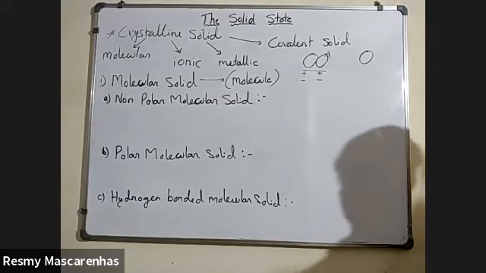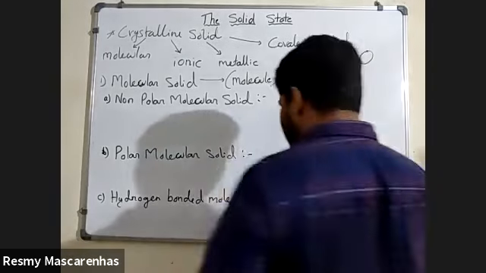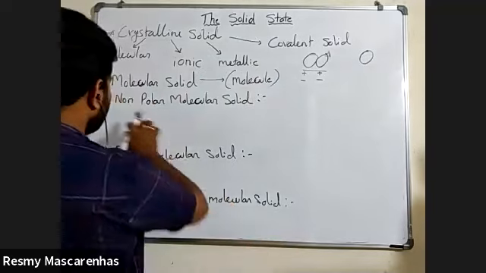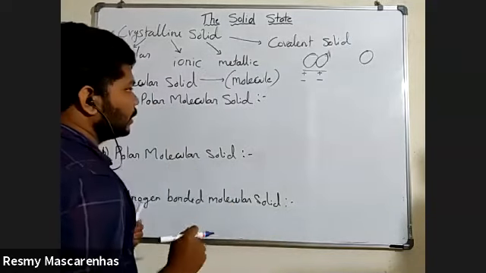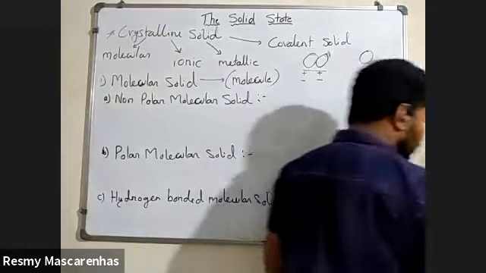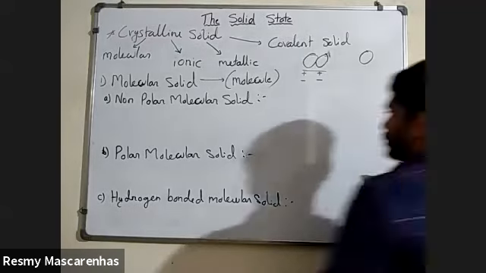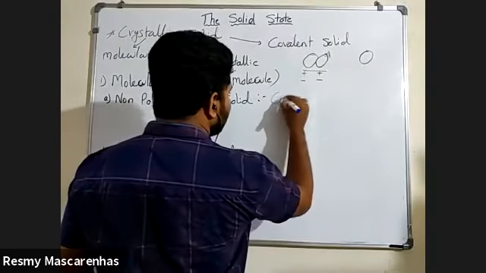Okay, so I will give you some examples in this case. First, a non-polar molecular solid. I'll give you one example: Cl2.